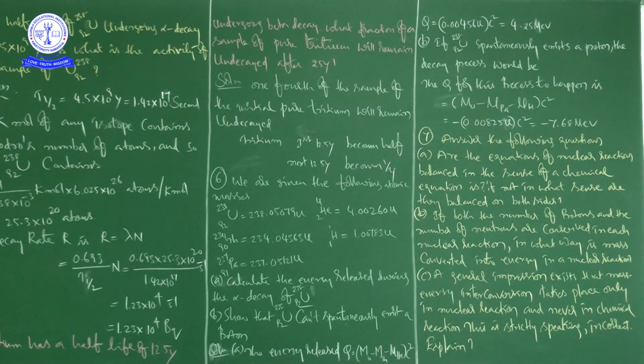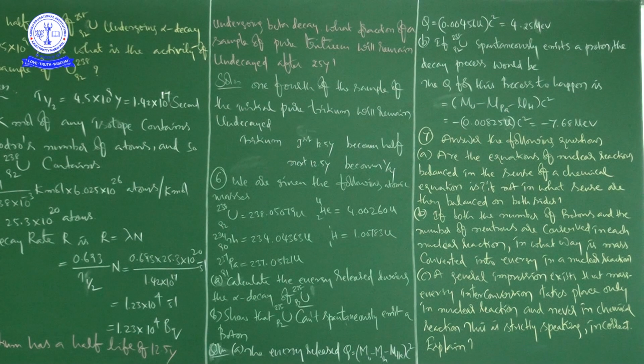We will have to supply an energy of 7.68 million electron volts to the uranium 238-92 nucleus to make it emit a proton.